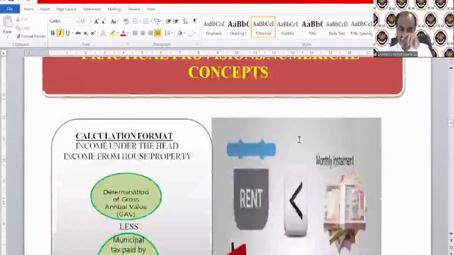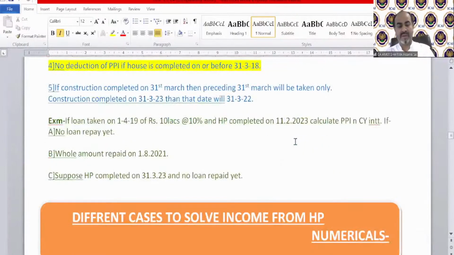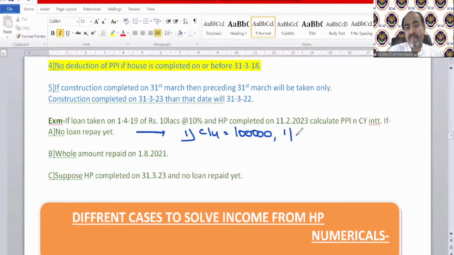And the answer for our practical problem, let me tell you, I'll upload the correct solution on the portal today. But till then, let me tell you the correct answer so you can verify if you have reached that answer. Part A, current year interest will be 1 lakh. And 1/5 of PPI, if you calculate, will become 60,000. Total pre-construction period will be almost 3 years, so total PPI interest will be 3 lakh. But we need to take 1/5. So 1/5 is 60,000 in case of A.